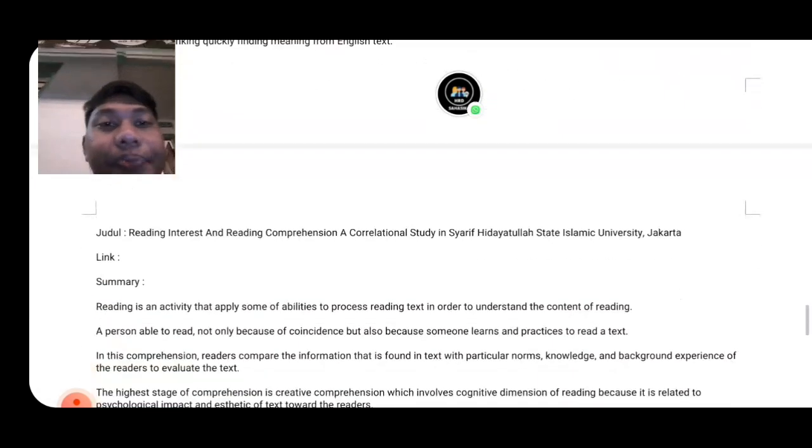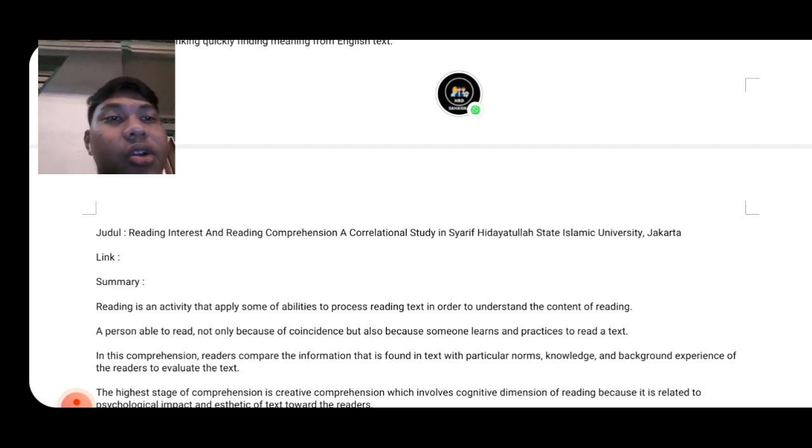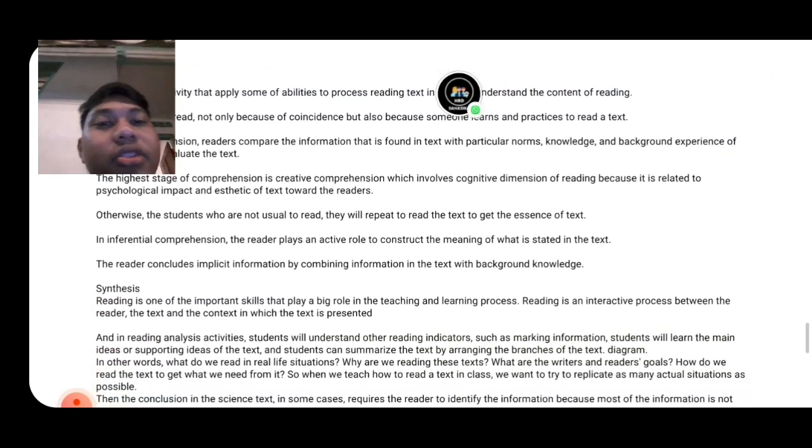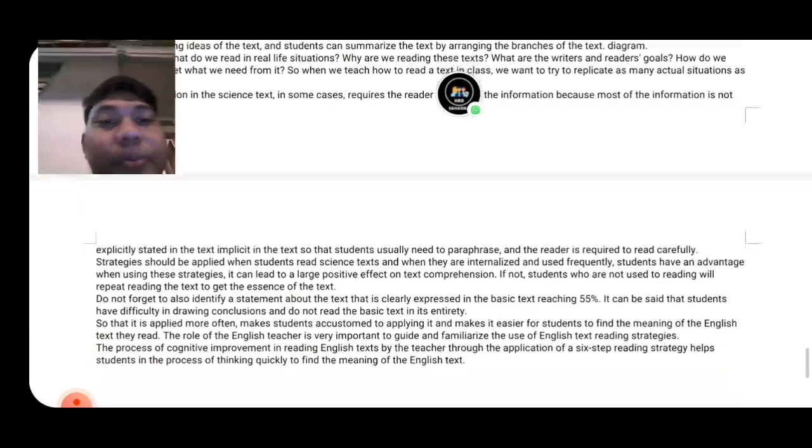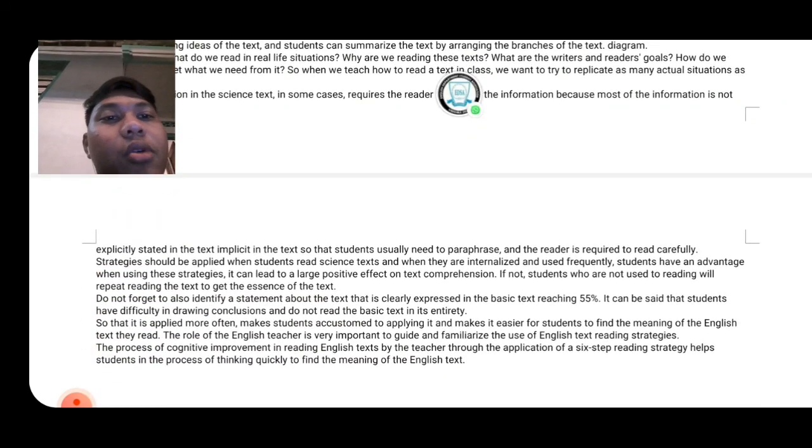And the last journal is reading interest and reading comprehension, a correlational study in Syarif Hidayatullah State Islamic University Jakarta. And the short summary is, in reading analysis activity, students will understand all the reading indicators such as marking information. Students will learn the main idea and supporting ideas of the text, and students can summarize the text by arranging the brainstorming of the text diagram in other words and many other real-life situations. So that if it is applied more often, it makes students accustomed to applying it, easier for students to find the meaning of the English text they read.